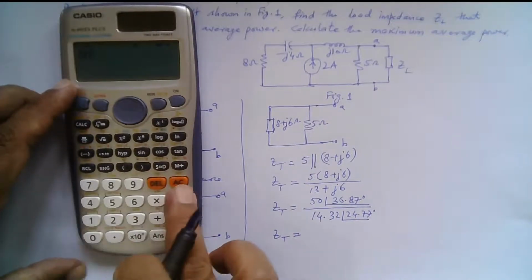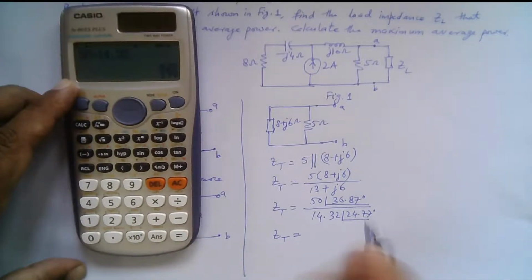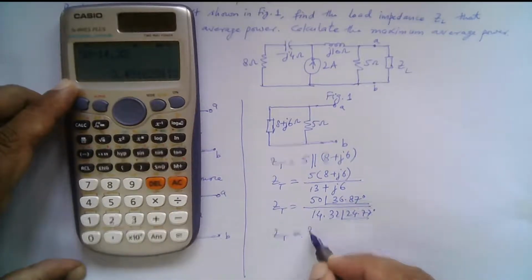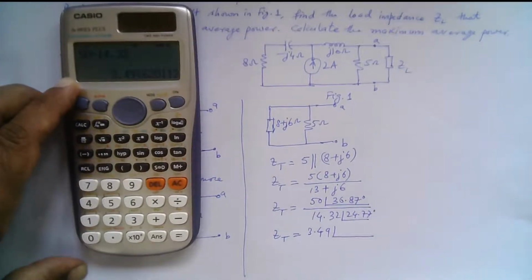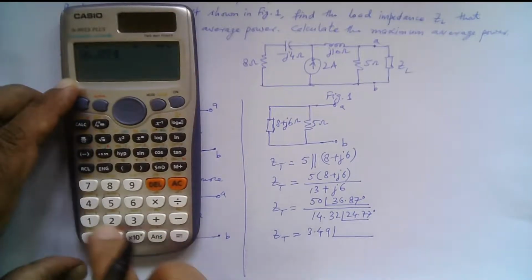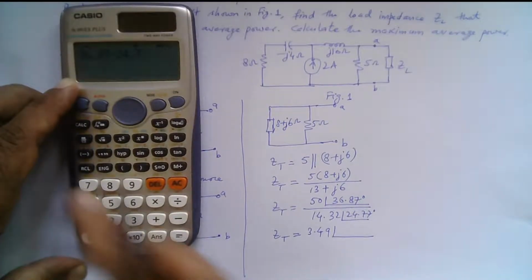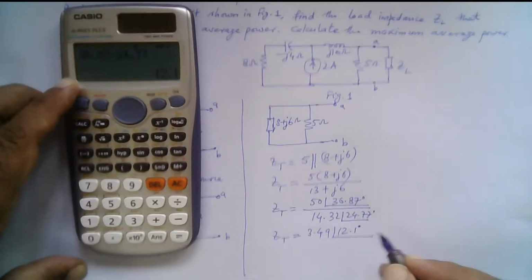So Z Thevenin is given by 50 divided by 14.32, that is 3.49, and the angle is 36.87 minus 24.77, that is 12.1 degrees, right?